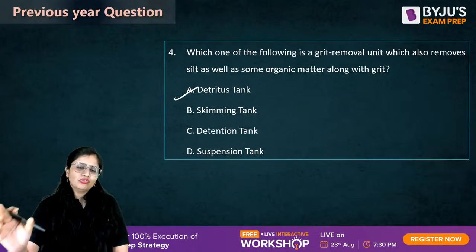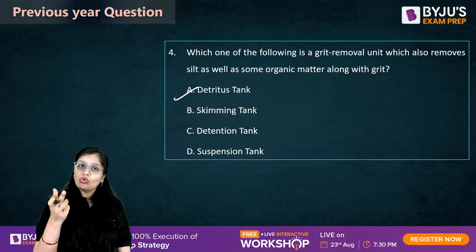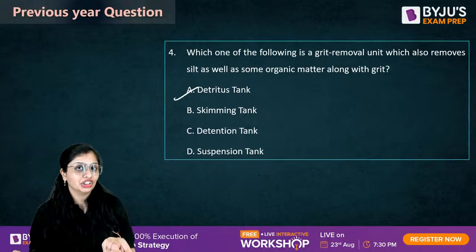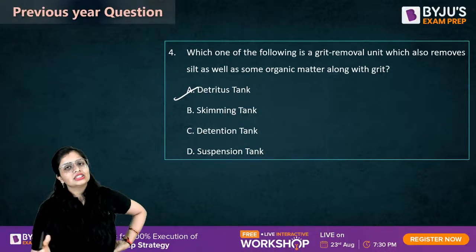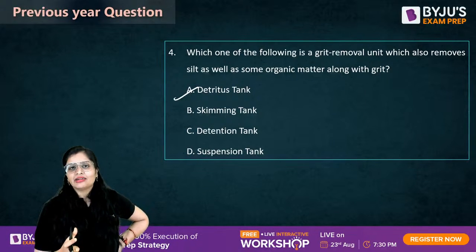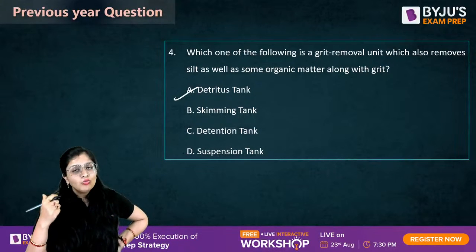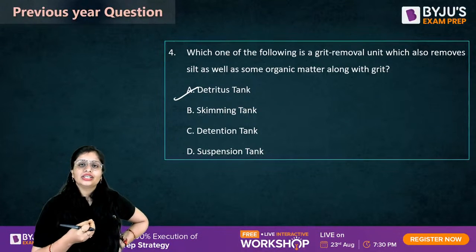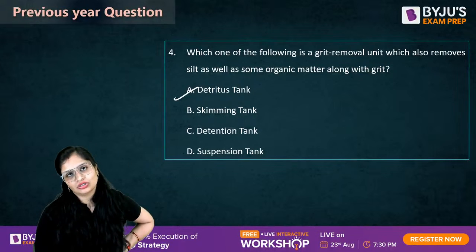But let me tell you one more thing, if it comes in statement wise format, it has a lower flow velocity as compared to grit chamber and higher detention period. So sometimes if they ask you in statement wise, it has lower velocity and higher detention period. That's why it is able to remove the organic matter, because the more detention period you provide, much more solids, organic matter along with inorganic, will also settle.